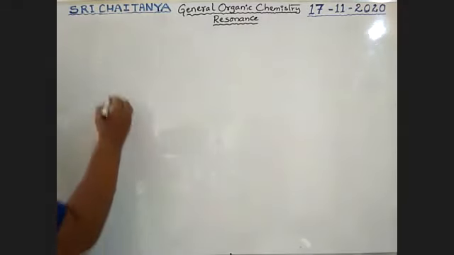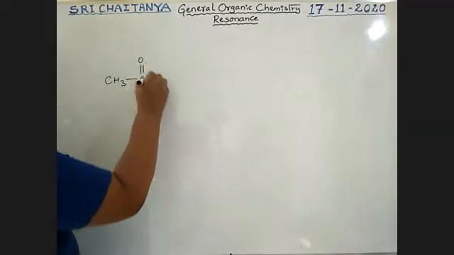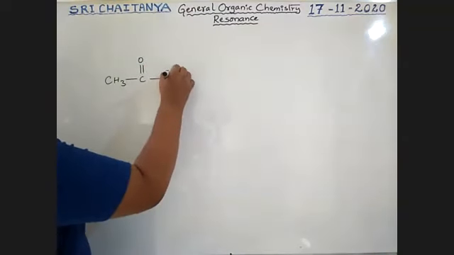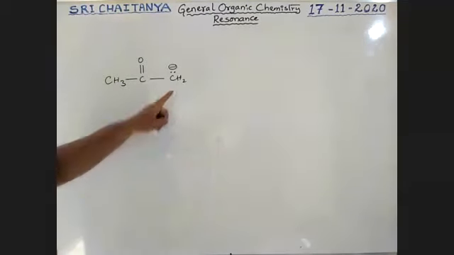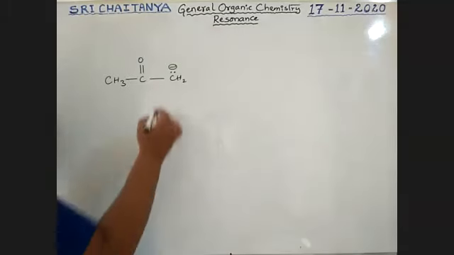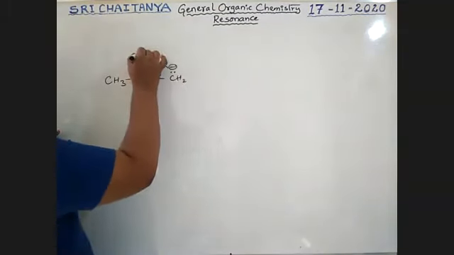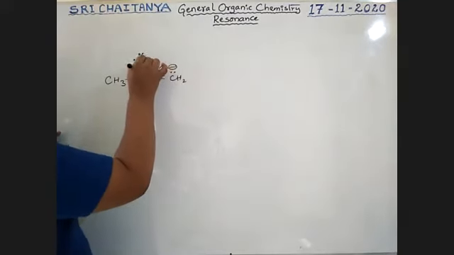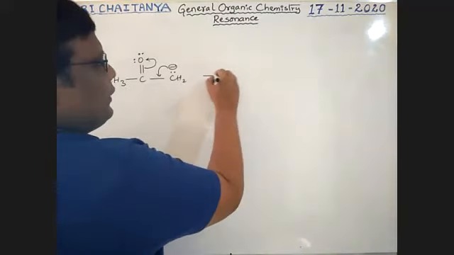See here, boys, I'm giving CH3, C double bond O, CH2 with a lone pair and negative charge. It is one of the compounds, boys. It is a carbanion. Now, this lone pair of electrons moves here. This oxygen has two lone pairs, boys. This pi bond is moving here. Because of this, resonance is developed.